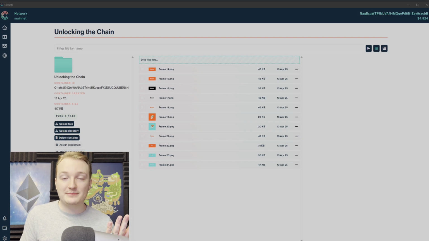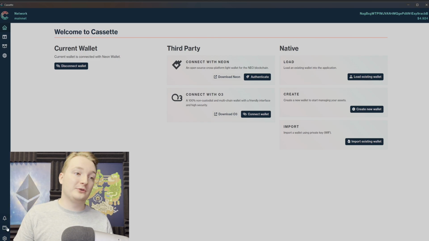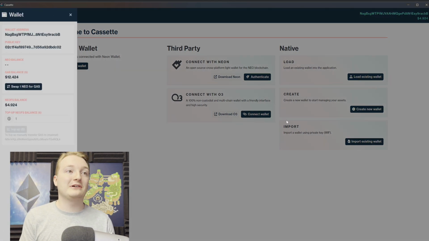And of course, mine's public, but you can always have it private, and that means absolutely no one can access your data. It is fully encrypted. You have nothing to worry about there. And the most important part, if you look in the top left, or of course in my wallet here, my NeoFS balance is